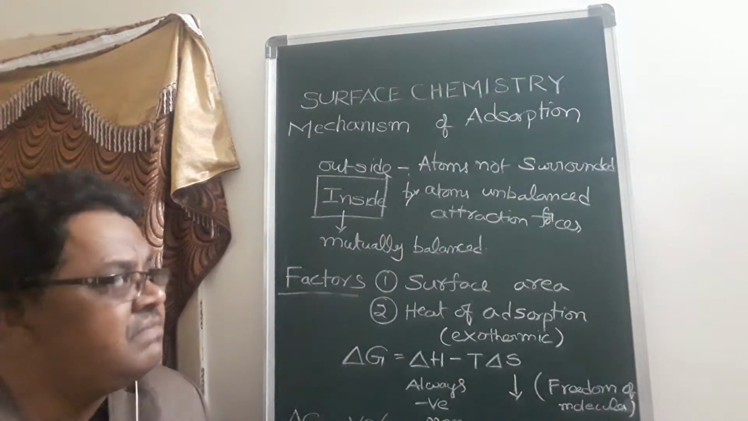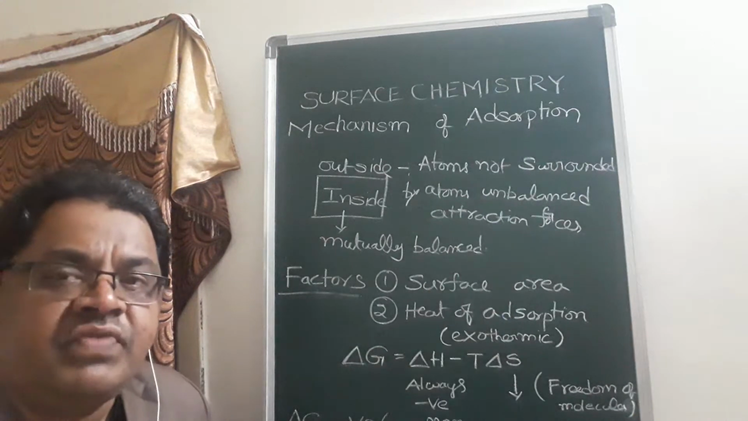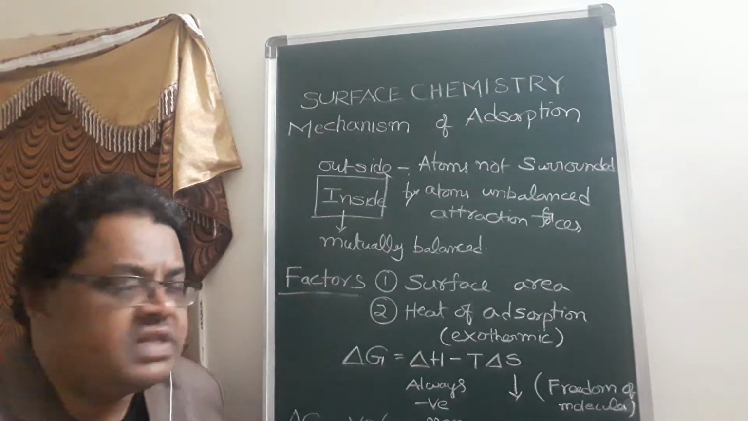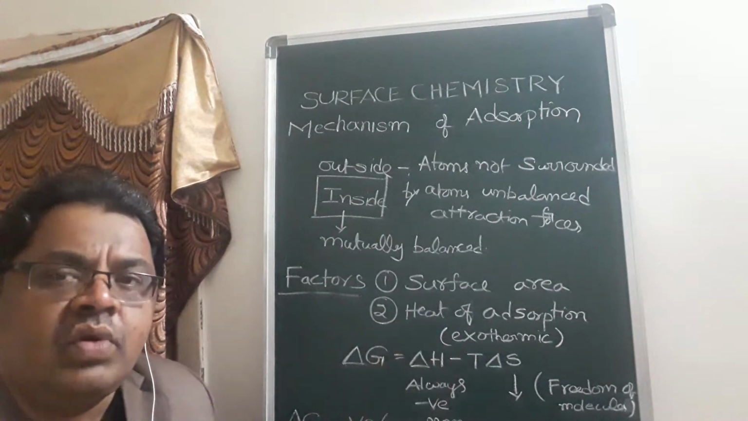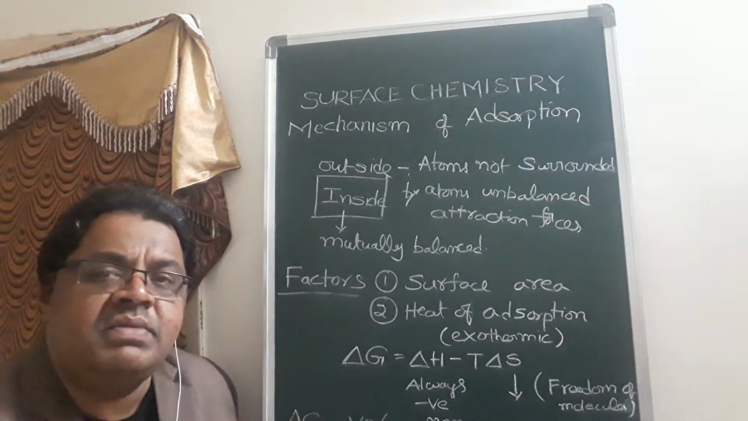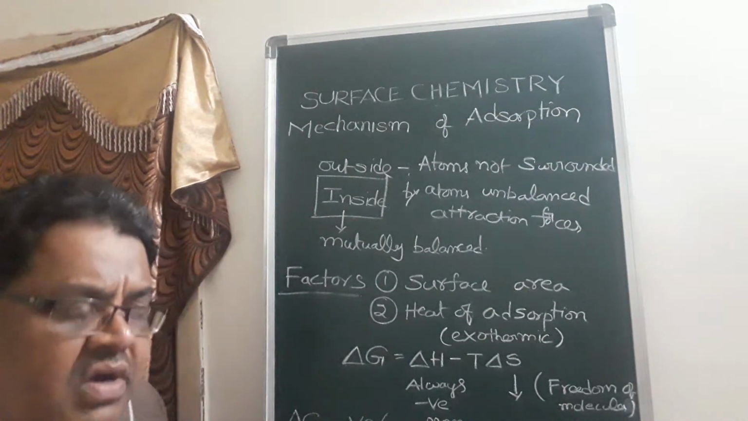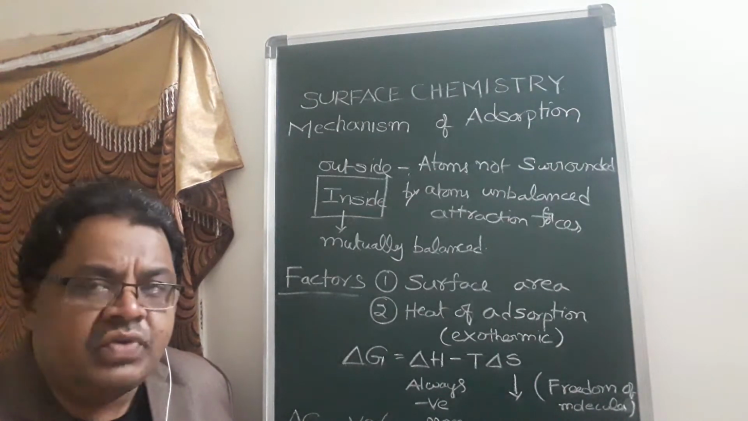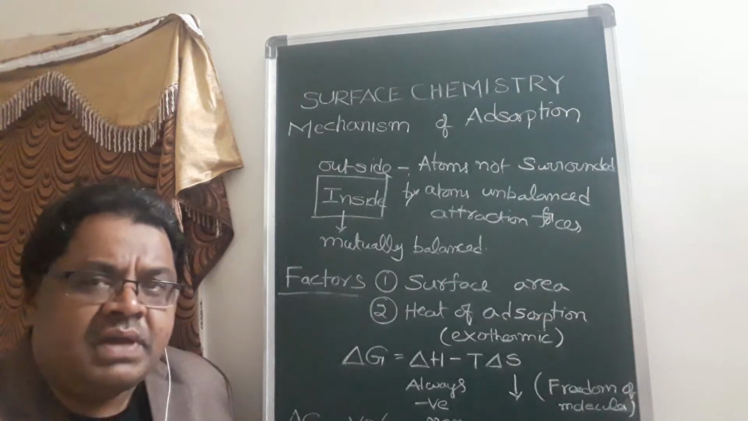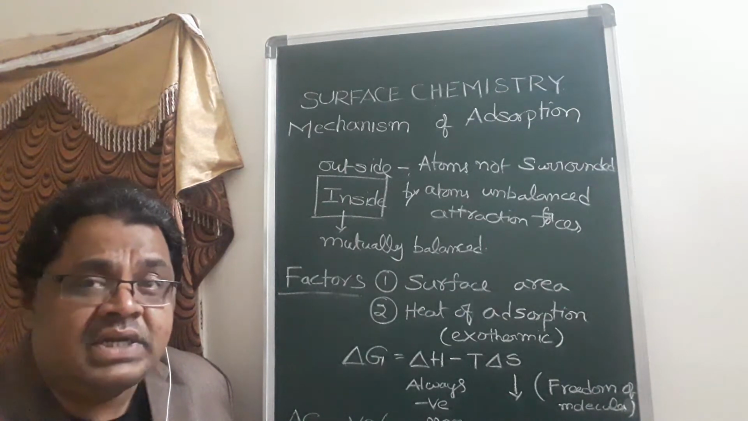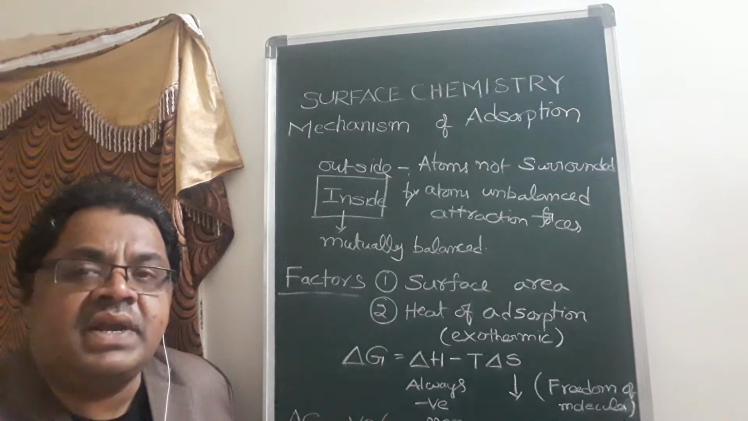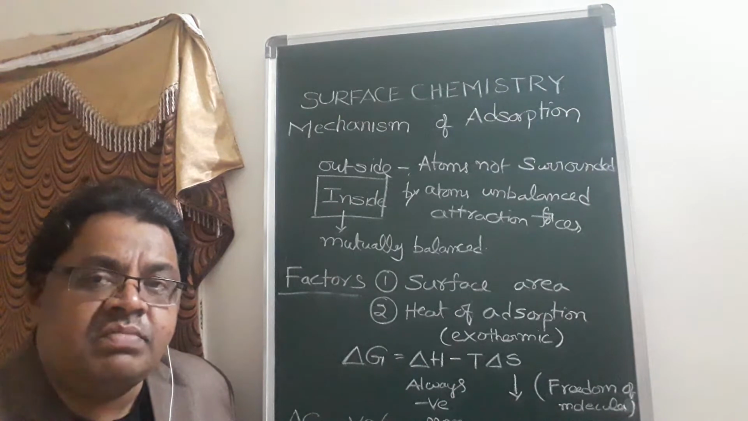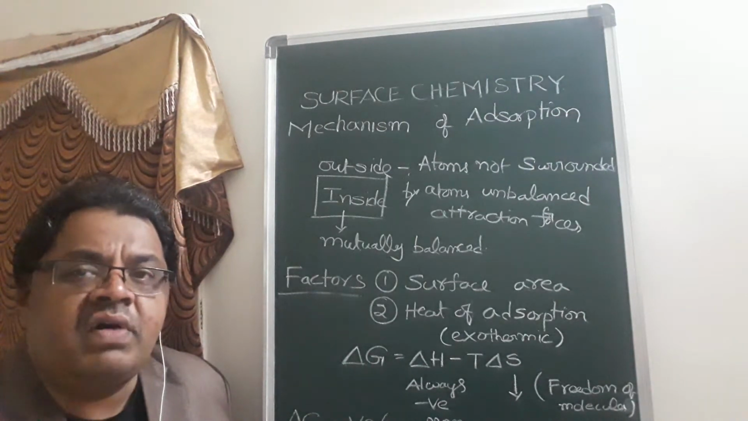So these unbalanced forces are responsible for adsorption, and two factors have been explained. What is the first factor? That is surface area. If there is more surface area, then there will be more adsorption, because of this reason, if you use a metal piece, it may adsorb some amount, but if you take the powdered form of that metal piece, then the surface area will definitely increase and the adsorption will be more on that powdered form of the metal.